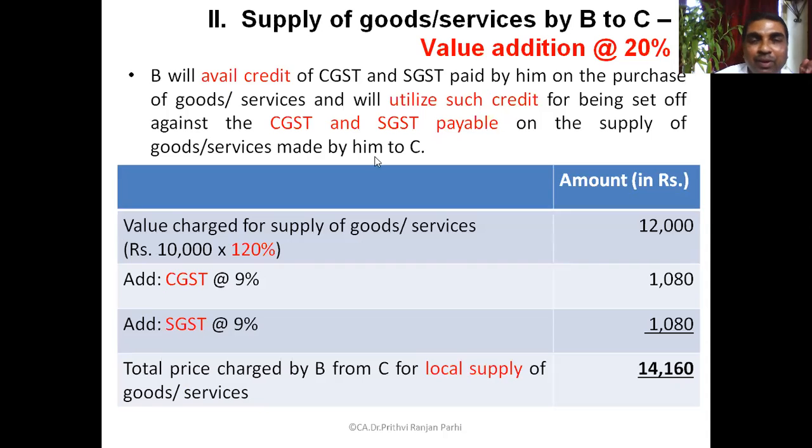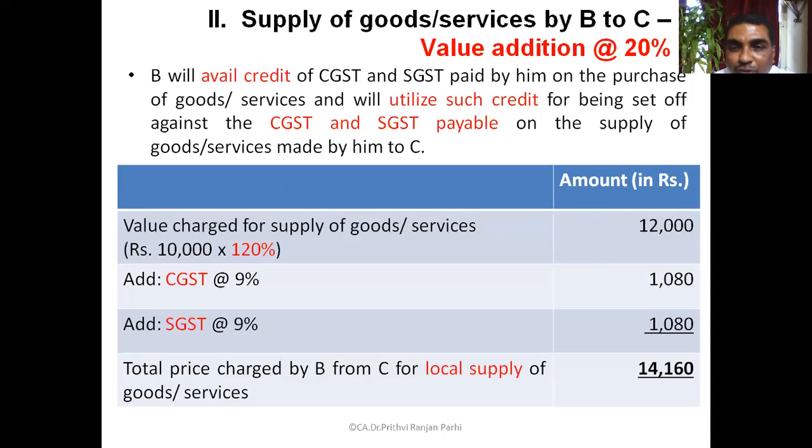Now B will avail credit because on purchase, B has paid CGST and SGST on that 10,000 rupees. He will utilize that credit for payment of his CGST and SGST liability, because he is also selling locally. Now when he is making a value addition of 20%, the base sale value will become 10,000 plus 20% of 10,000. How much will be the base sales value? 12,000.